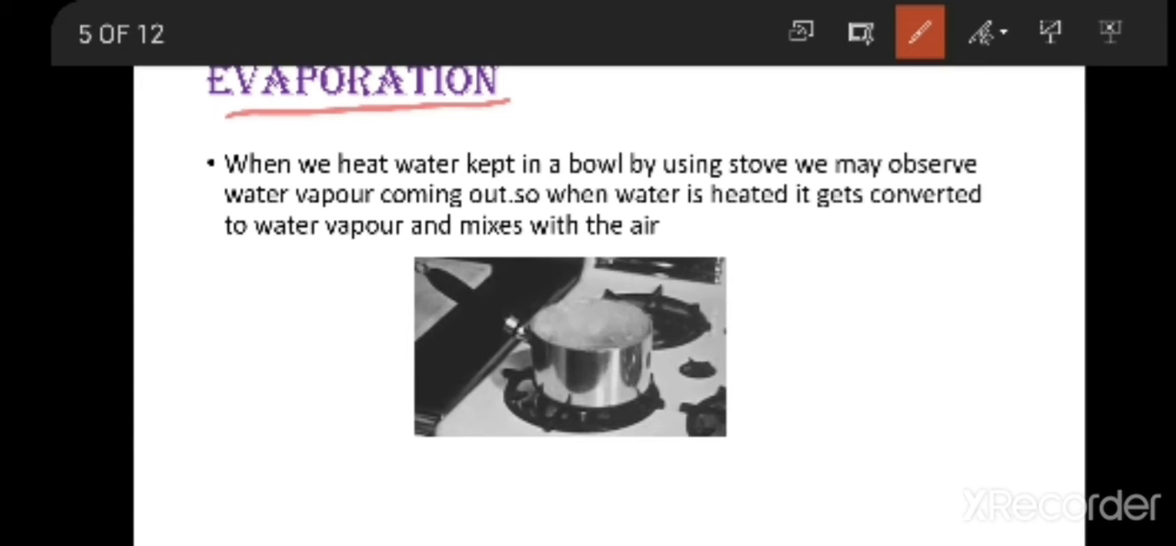First, what we have to do, we have to take a bowl. In that bowl you have to pour water, keep it on a stove and try to boil the water. So when we heat water, which is kept in a bowl by using a stove, we may observe water vapor coming out. So, when water is heated, it gets converted into water vapor and mixes with the air. When you heat the water, what happens? Water vapor will be coming out and it starts mixing with the air.